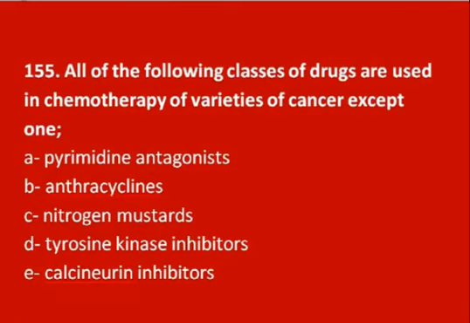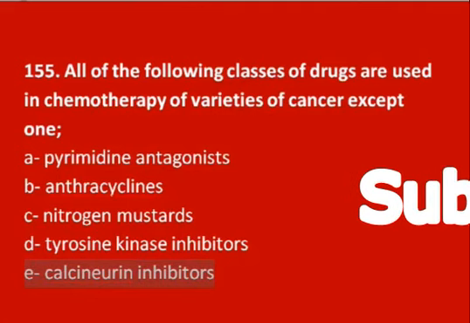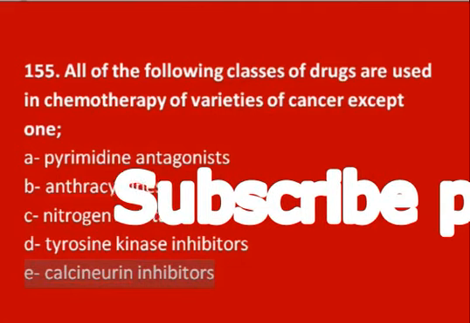So pyrimidine antagonists are anti-cancerous, anthracyclines, nitrogen mustards, tyrosine kinase inhibitors. Actually, options from A to D, they are all chemotherapeutic anti-cancerous drugs, while the calcineurin inhibitors, these are actually immunosuppressant drugs. So E is the correct option here. So all these classes of drugs can be used in chemotherapy of varieties of cancer except calcineurin inhibitors.